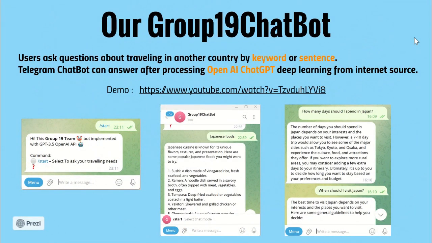Our chatbot link is the Group 19 chatbot. The function of this chatbot is that the user asks questions about traveling in other countries by keywords or sentence. The Telegram chatbot will then answer the question after processing with OpenAI ChatGPT deep learning from internet sources.